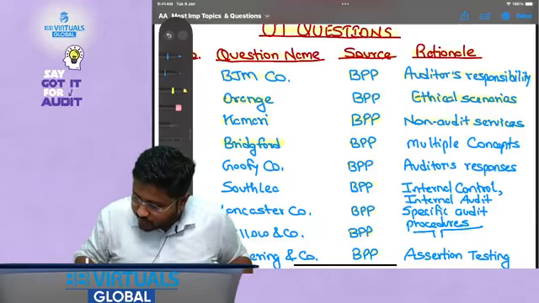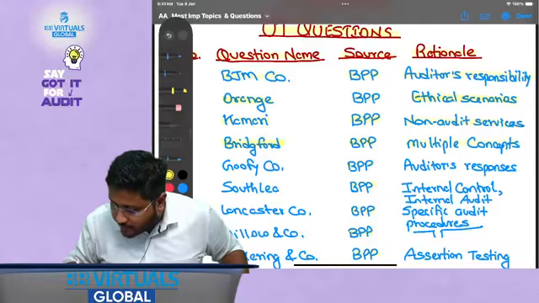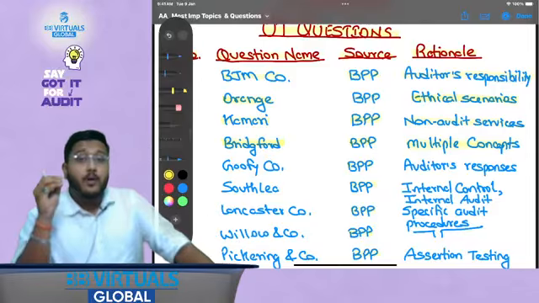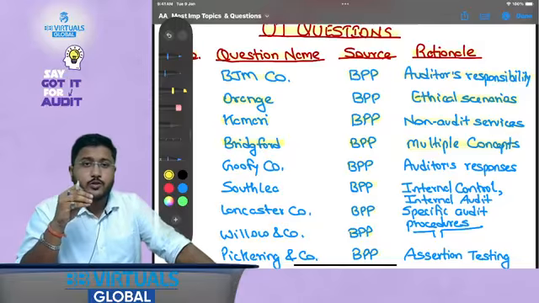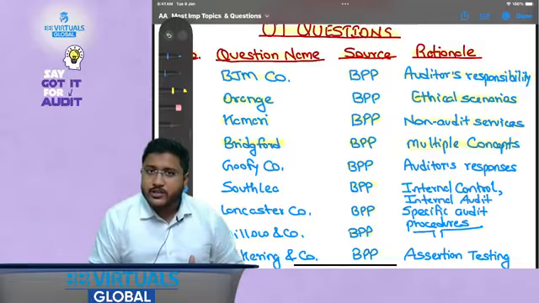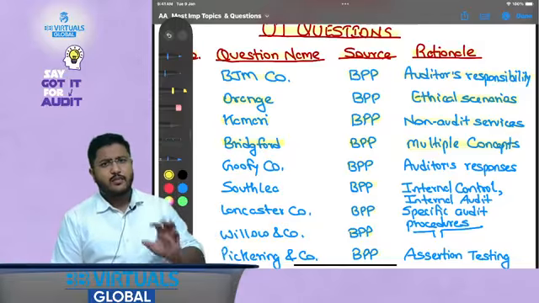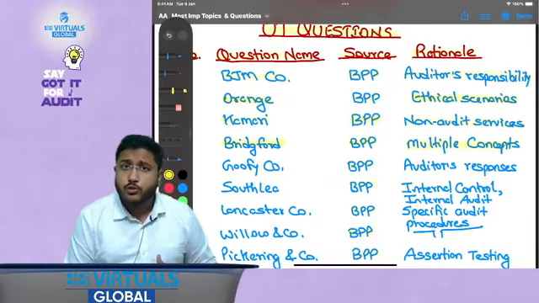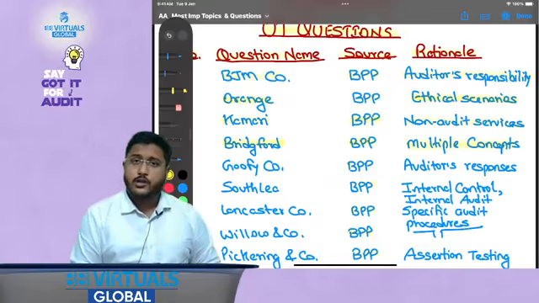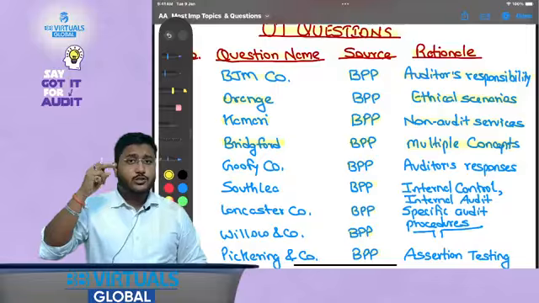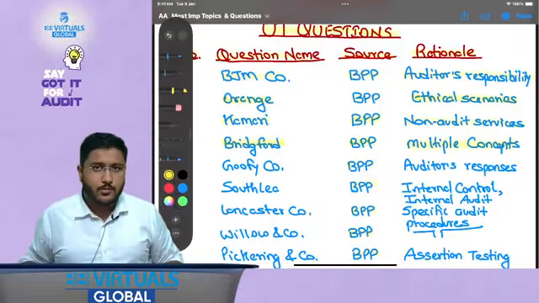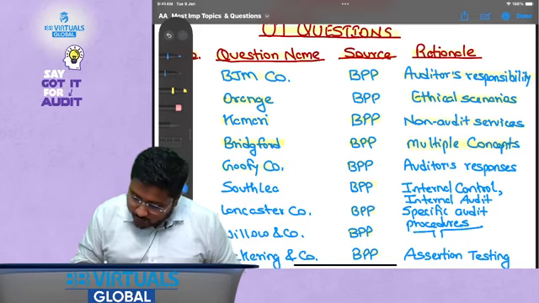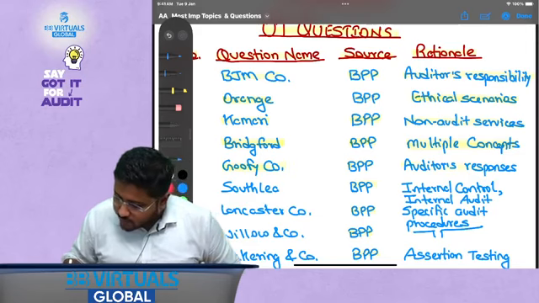Then Bridgeford, BPP, multiple concepts. This particular question tests multiple concepts, and believe me, whenever you solve this question, you will realize that it takes a lot of time. Even if you are able to solve it, it takes a lot of time, and that is why this particular question is very important, because it will test your navigation, that is whether you are able to navigate to the right part of the syllabus or not. Then Goofy company, again BPP, auditor's responses.